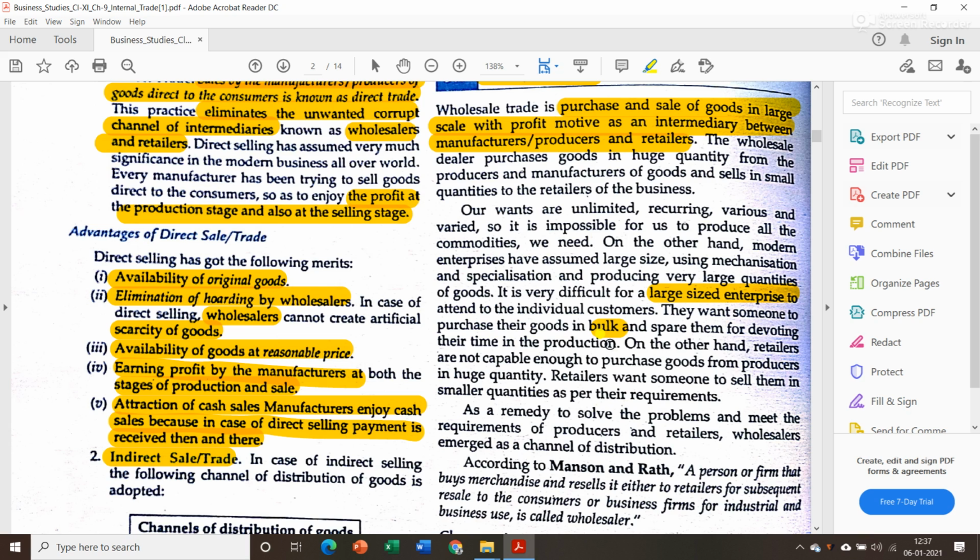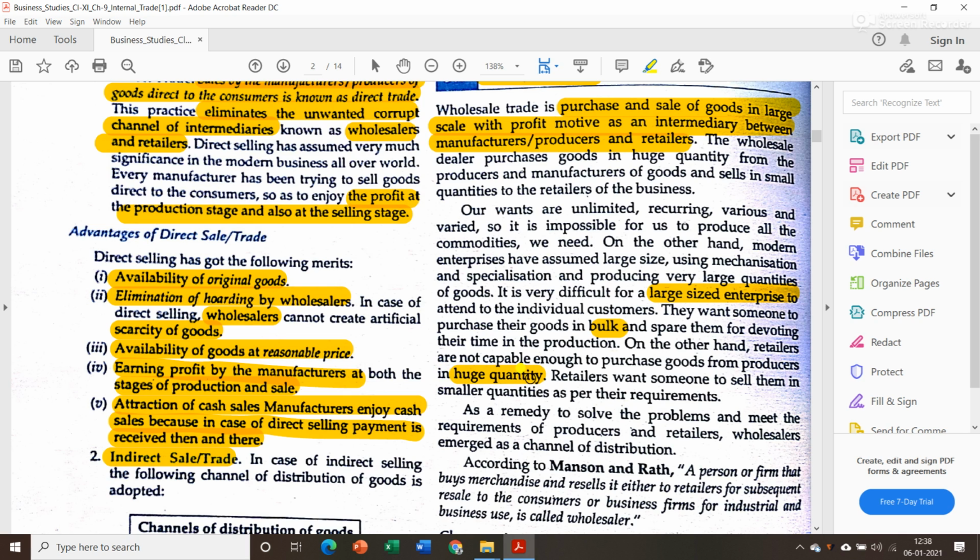Now when they don't undertake the work of selling goods on their own, they can spend more time on production, and instead of selling to an individual customer, they will sell to the wholesalers. On the other hand, retailers are not capable enough to purchase goods from producers in huge quantity, and we all know that retailers are no one but small shop owners who purchase from the producer or wholesalers and sell in small quantity to the consumers.